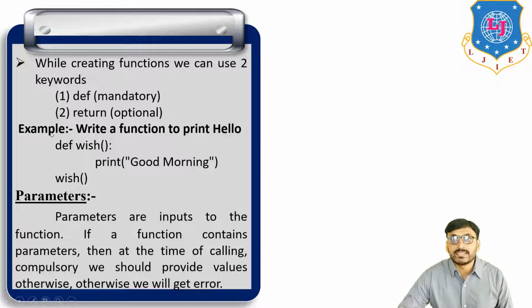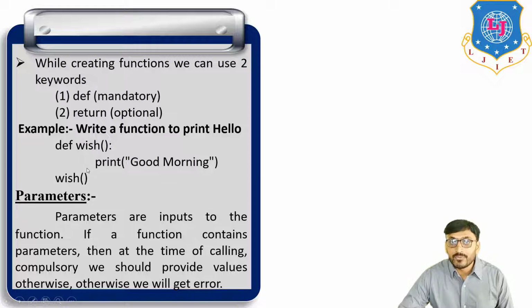Now the first example of a function: write a function to print hello. So def wish and parentheses. Def is the keyword, wish is the function name, and inside the function is the body of the function, print good morning. Then wish and parentheses is the function calling.